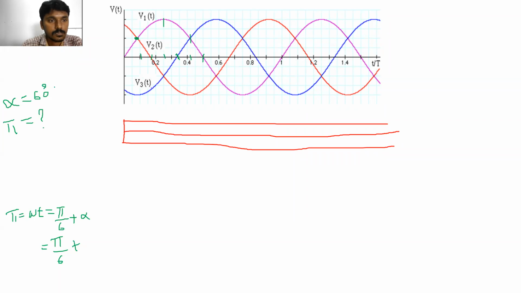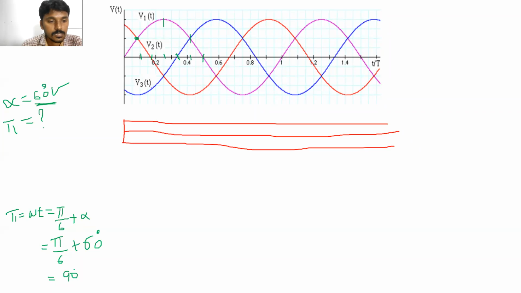What is the value of firing angle here? 60 degrees. Pi by 6 plus 60. What is the value of pi by 6? 180 by 6 is equal to 30. 30 plus 60 is 90 degrees.